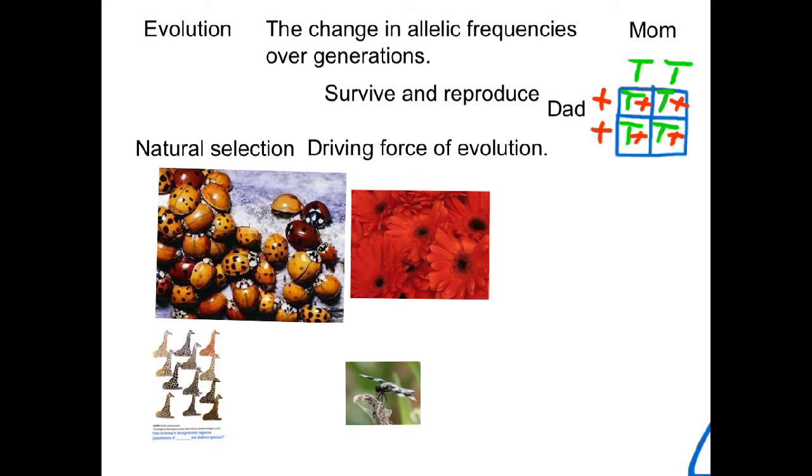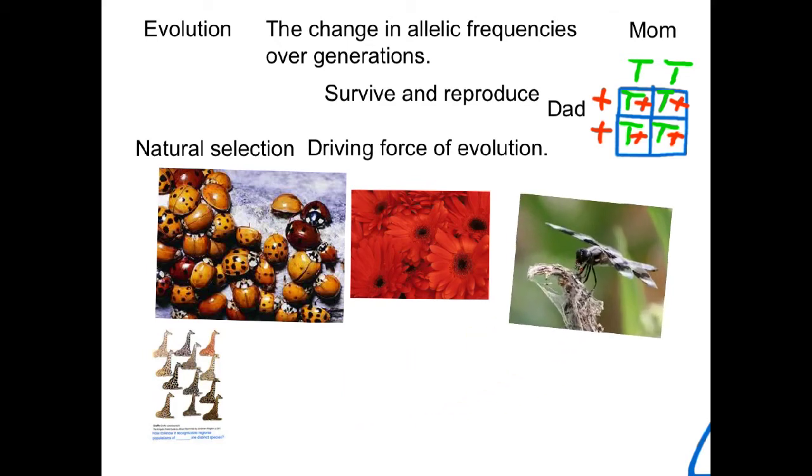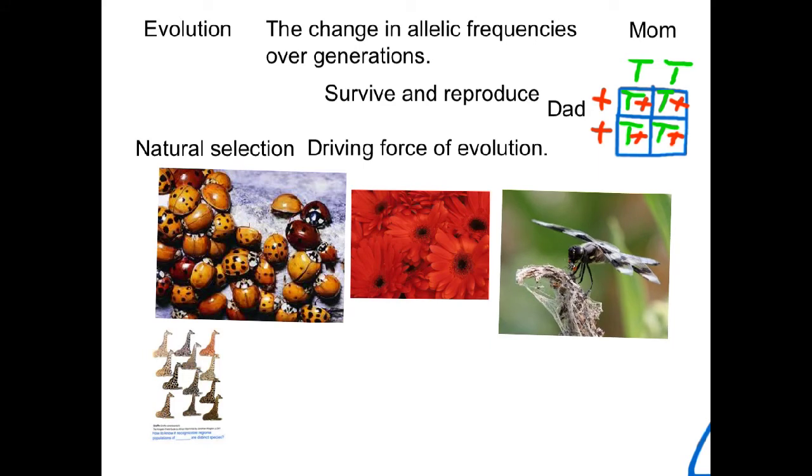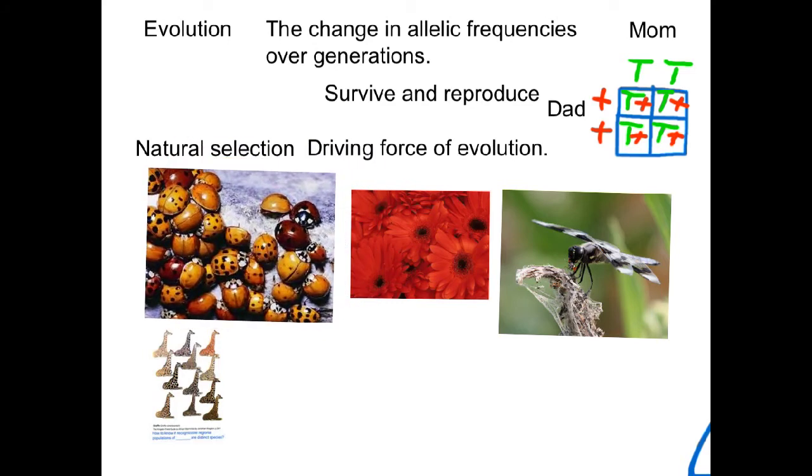Well, also within this population is a dragonfly. And if you can see within the picture, what's he eating? Oh yeah, those dragonflies love ladybugs. Now if I have these individuals living in this environment, which individuals within here do you think would be more successful at surviving? And why? Yeah, if you said the red color would do better within these red flowers because they would be able to camouflage and hide from the predator dragonfly, you're right.